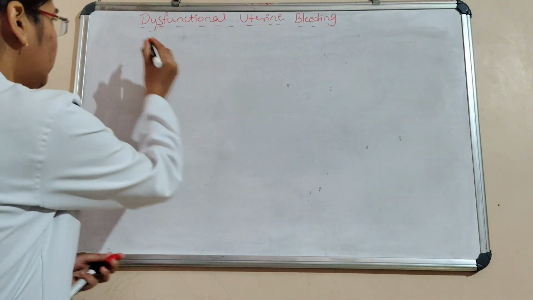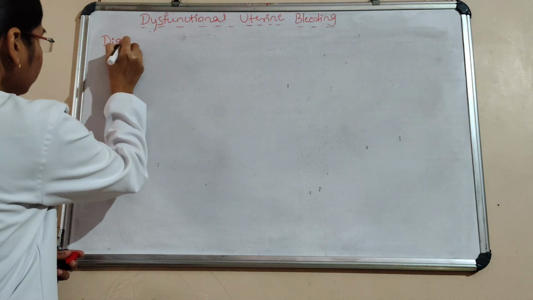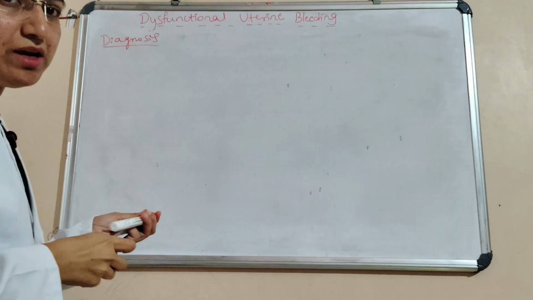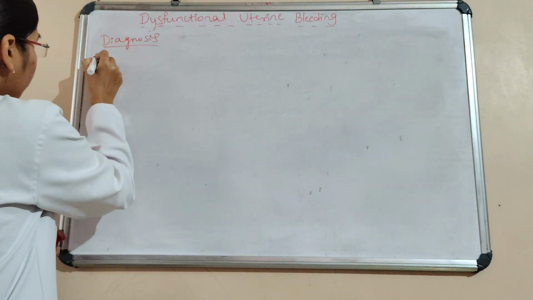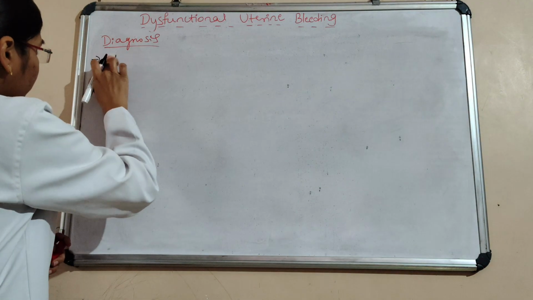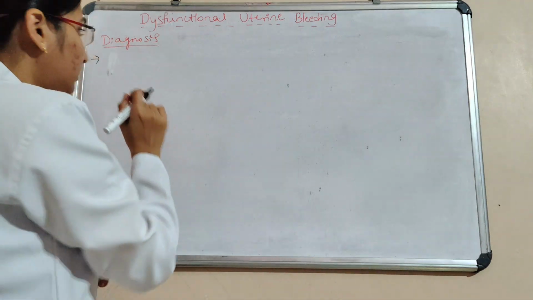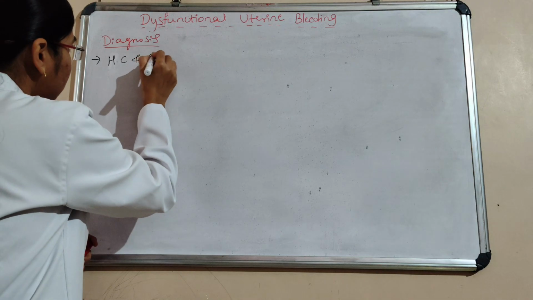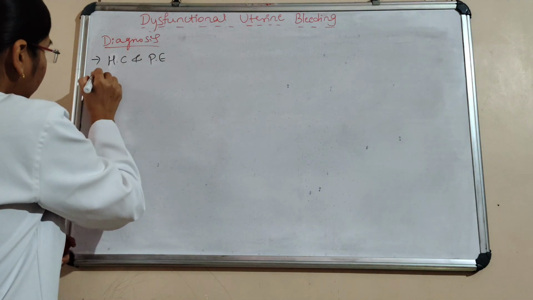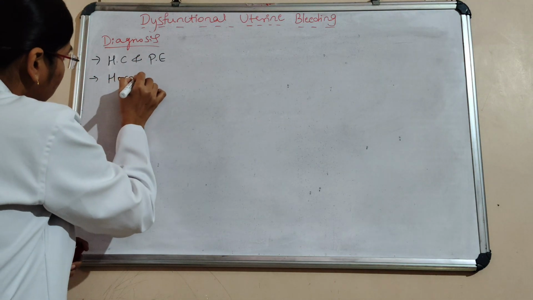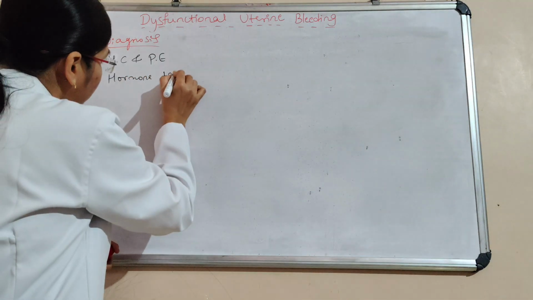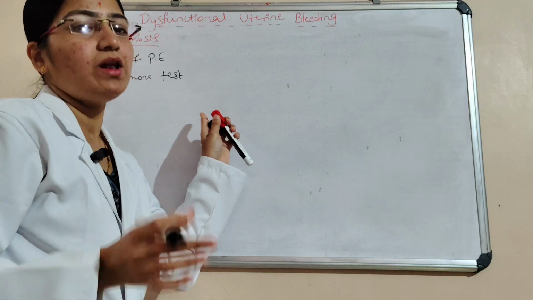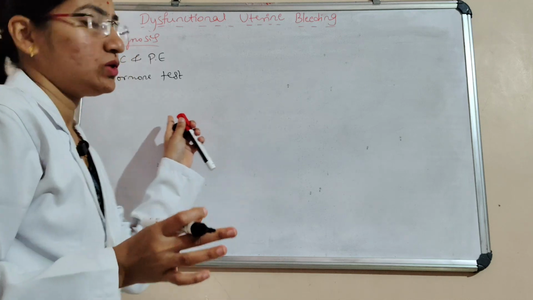Next we will see the diagnosis of abnormal uterine bleeding. First and foremost, there will be history collection and physical examination. Then hormone tests: FSH, LH, androgen level, and then prolactin, progesterone.